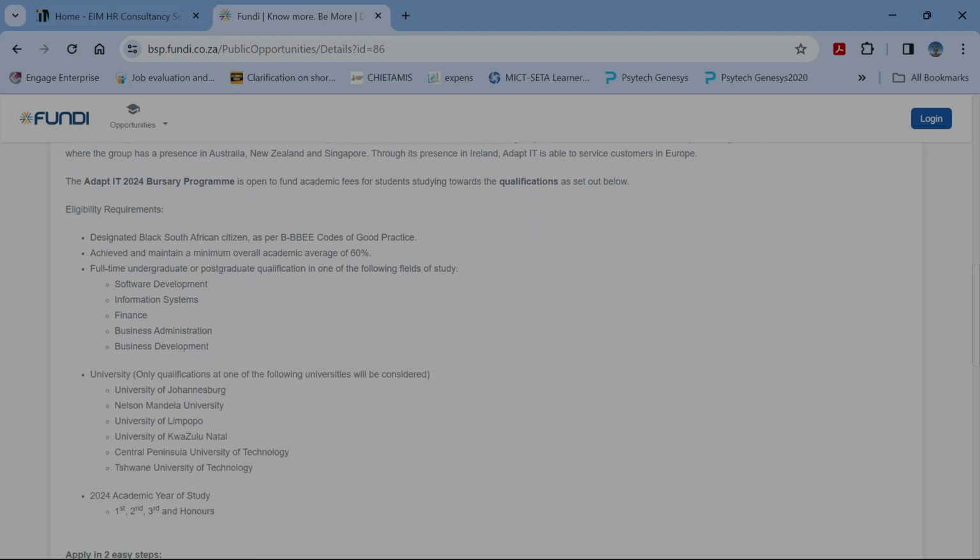So in terms of eligibility requirements, as you can see, a Black South African citizen, as per the BE code, achieved and maintain a minimum overall academic average of 60%, full-time undergraduate or postgraduate qualification in one of the following fields of study, which is software development, information systems, finance, business administration, and business development.